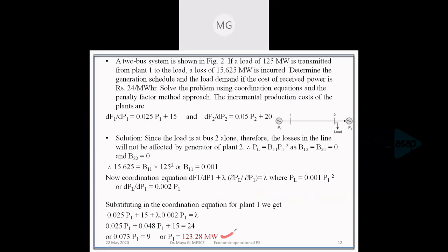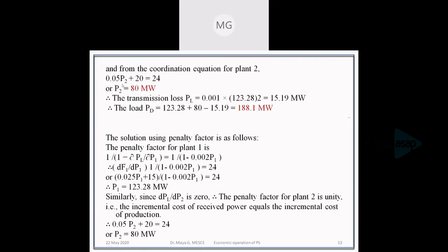So there is a value of P1 for optimal scheduling, including the losses. Now we have to find out the value for P2. Applying the same exact coordination equation, we'll get incremental fuel cost is equal to lambda, as incremental transmission loss with respect to plant 2 is equal to 0. We get the equation as in this, and by solving we'll get P2 as 18.